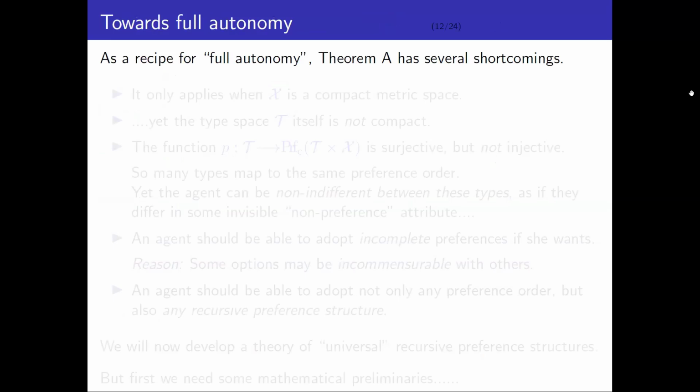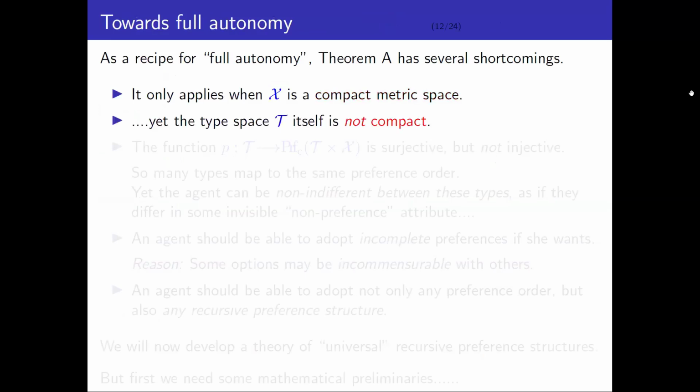So first of all, as you've probably noticed, it only applies when the space of outcomes is a compact metric space, okay? However, the type space in that theorem is not compact. I didn't tell you that, but the type space is actually a complete mess. Topologically, it's very nasty. Now, another problem is that this function P that I described is surjective, so we get this full autonomy, okay? But it's not injective, okay?